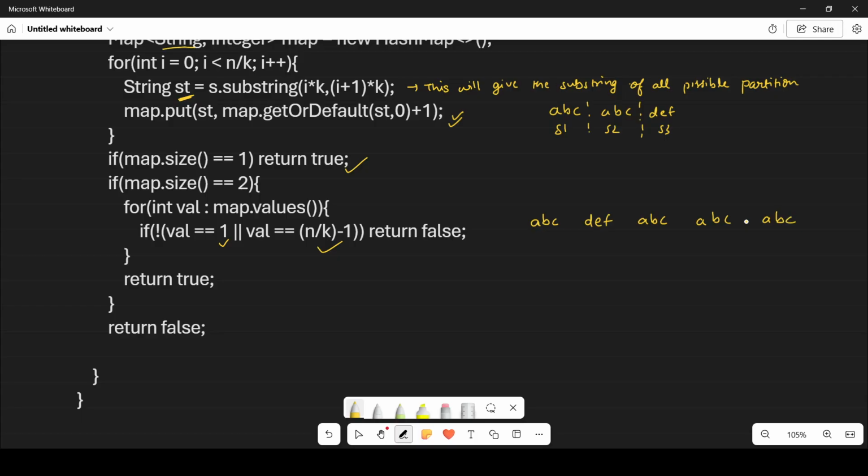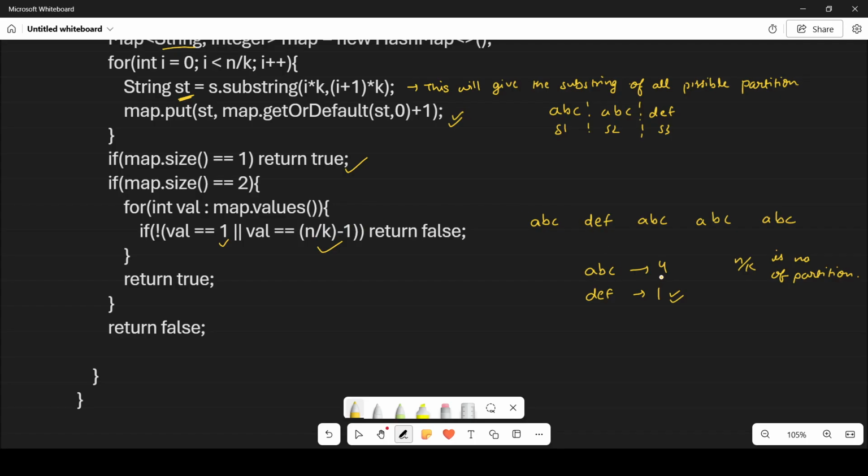If you populate your map, the map will store ABC repeated 4 times, so ABC corresponds to integer 4, and DEF repeats only 1 time. So there are only two values possible. Either the value is 1, which is acceptable, and the remaining value is n by k minus 1. What is n by k? N by k is the number of partitions.